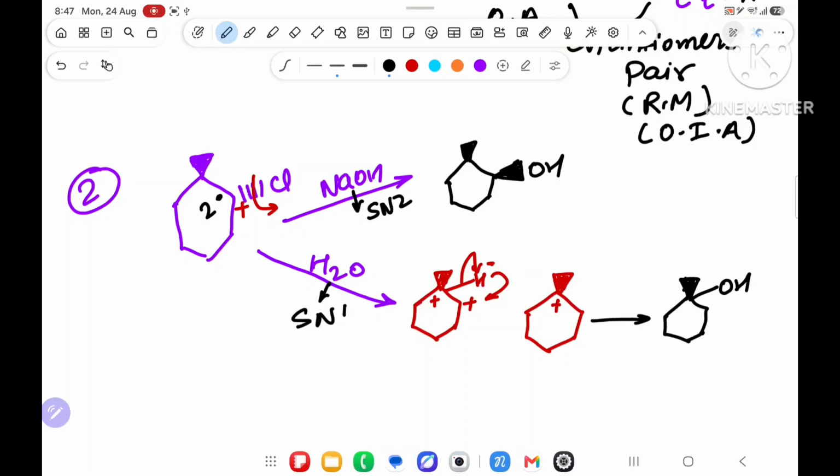Sir, over here wedge dash will not happen. No, because someone is already sitting on the wedge position. So if no one is sitting on the wedge, then wedge dash product OH will come. I hope you understood what I am trying to dictate regarding this. So the second method of preparation of alcohol, from alkyl halide, is also done.